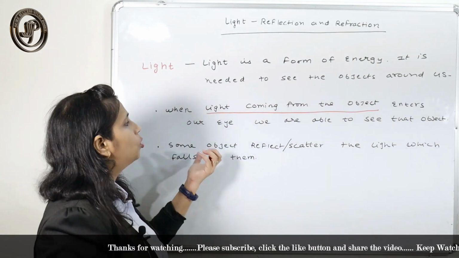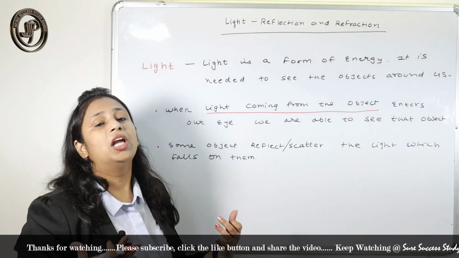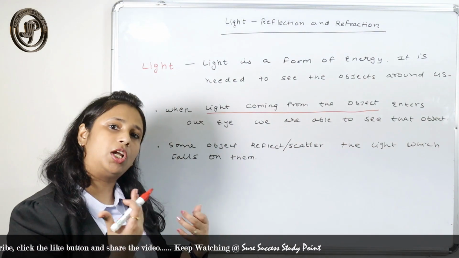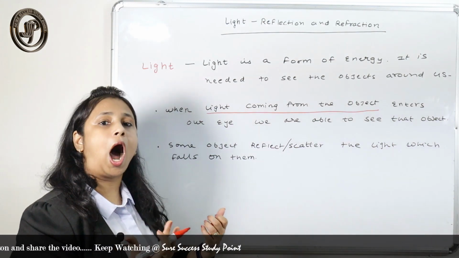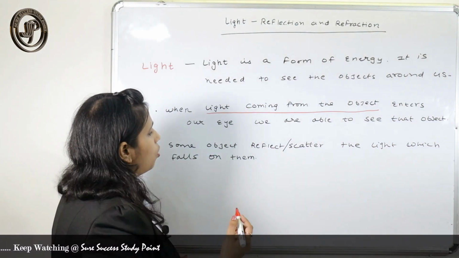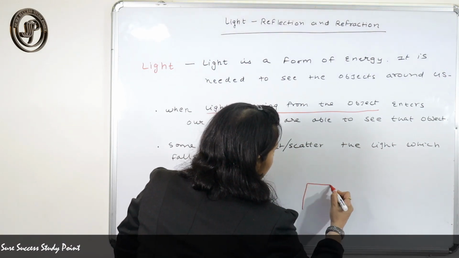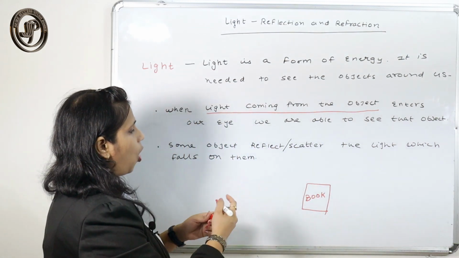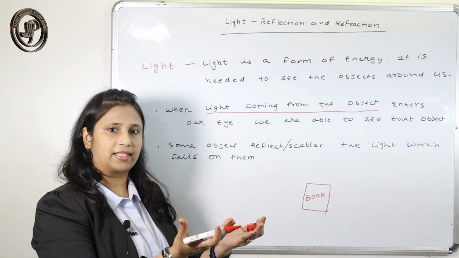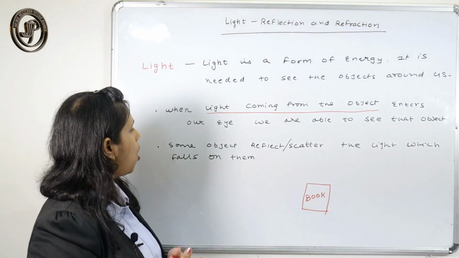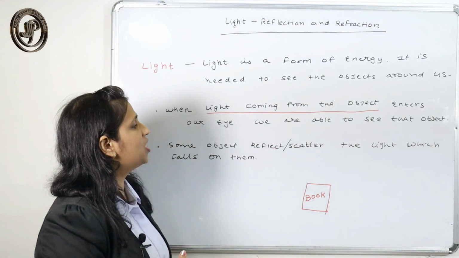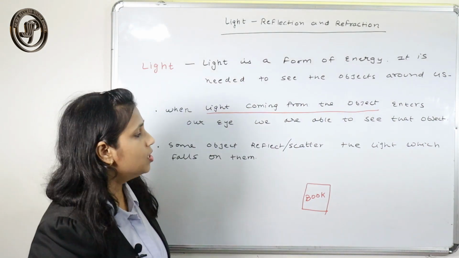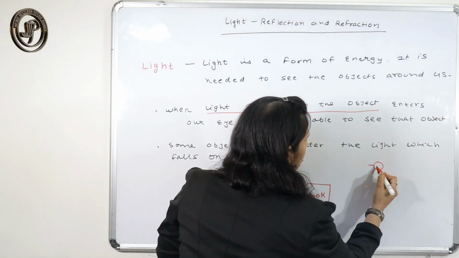But what about those objects which do not emit their own light? Still we are able to see those objects. How is it possible? Suppose this is a book that is lying on a table. You are able to see that object kept on the table. How? Some objects reflect the light which falls on them. Suppose this is a source of light.